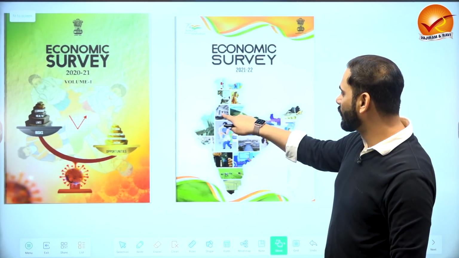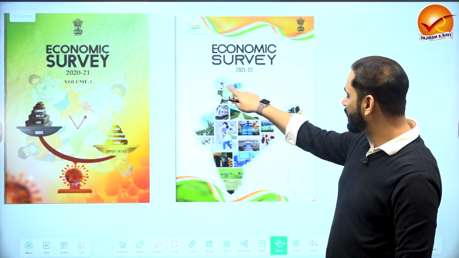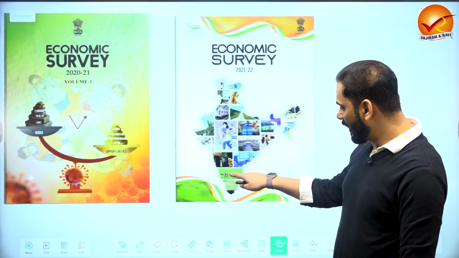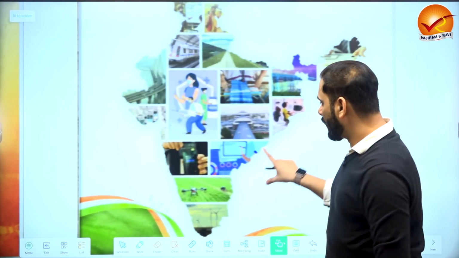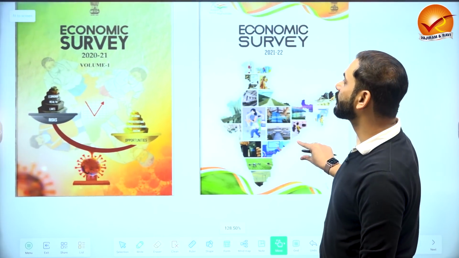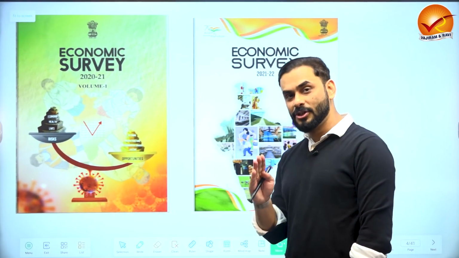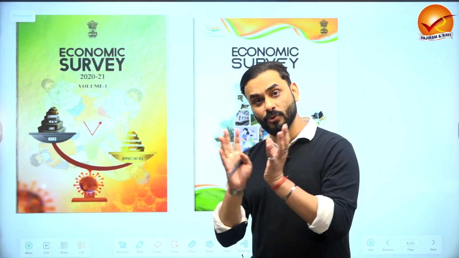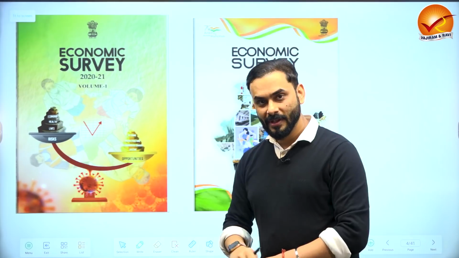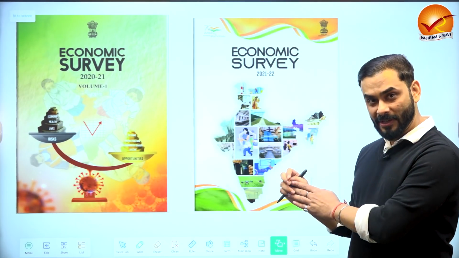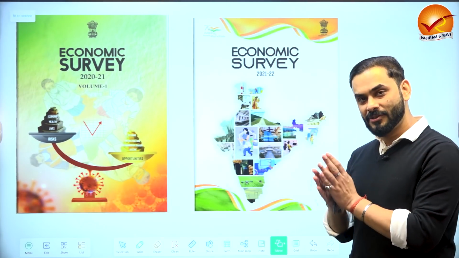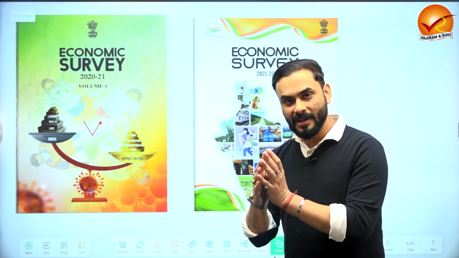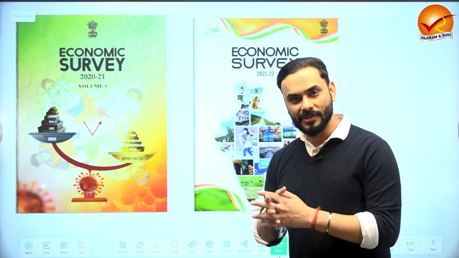You have roads, you have metro projects, you have satellites, right? You have drones. Can you see that? There is an agricultural field and there is a drone. So these are some of the important things given on the cover of the economic survey. It clearly shows that earlier we were confining ourselves to a few things where health was the priority. Now when you come to this year's economic survey, there are many things that we are trying to handle, which means we are coming out of our confinement and trying to explore many options.